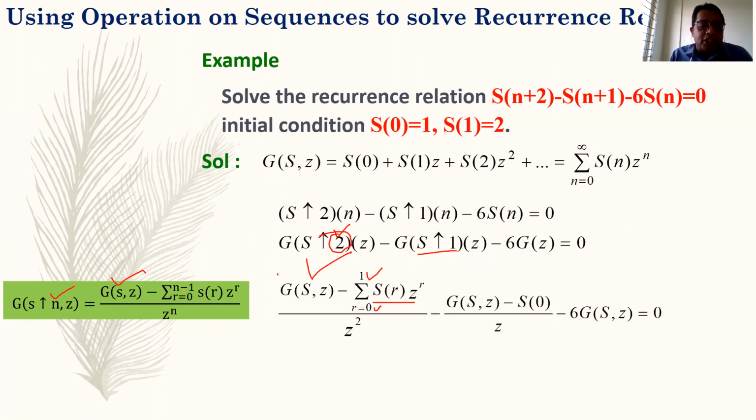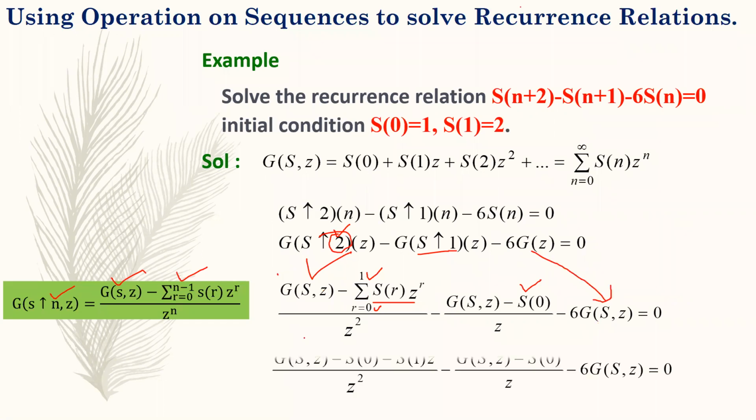For S pop 1 you apply the same formula, here n is 1, so the summation varies from 0 to 0. That means you will get only one term, that is S0, and 6 G(S,Z) is taken as it is. Opening this summation r = 0 to 1, the first term is S0, then S1 Z, and you have a negative sign outside the summation, so both the terms are negative.